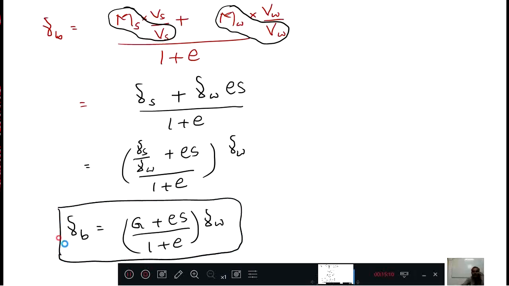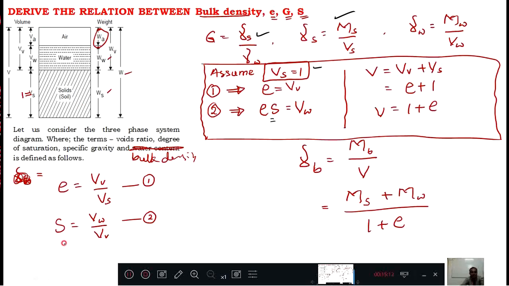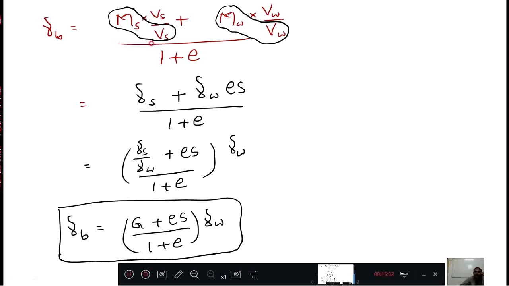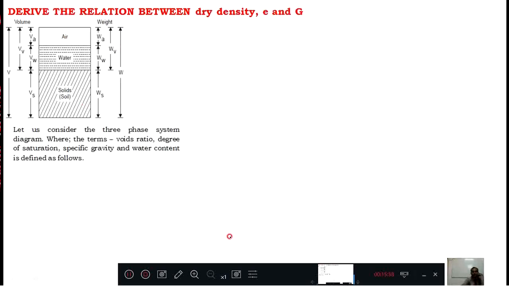See, very easy it is, right? First take a three-phase diagram and define the terms. Then Vs equal to 1 is a key element of this derivation. If you consider this key, you can open all these conclusions, then write the definition. Then Mb means Ms plus Mw divided by 1 plus e. Then come here, then you can write it. Okay, now nothing complication. Now coming to the next derivation.